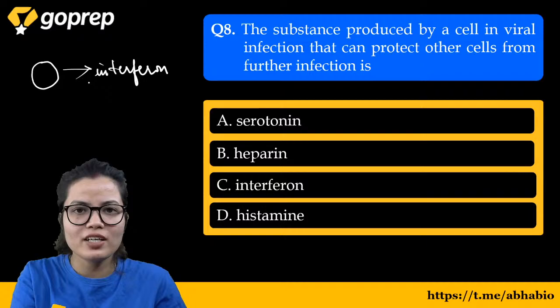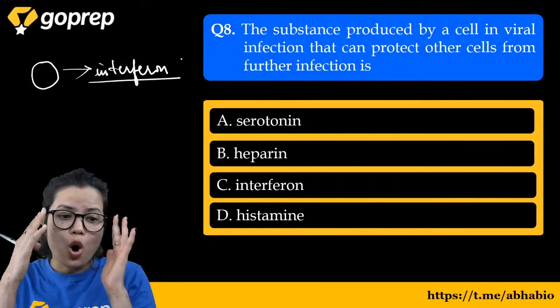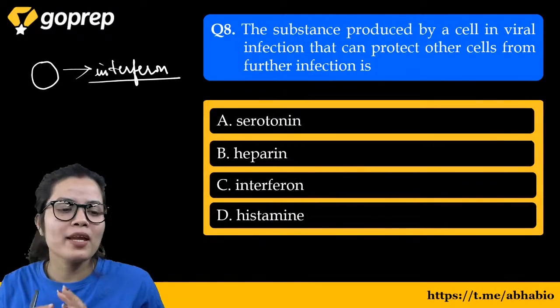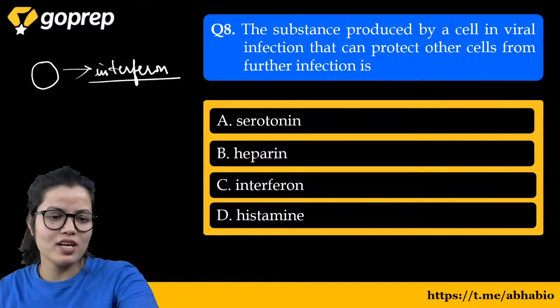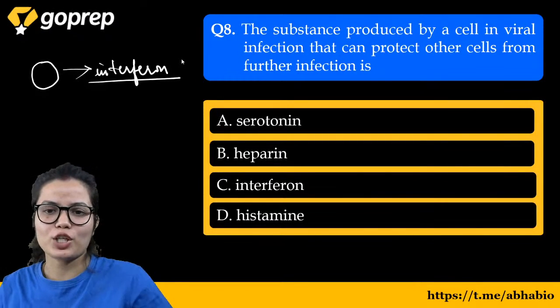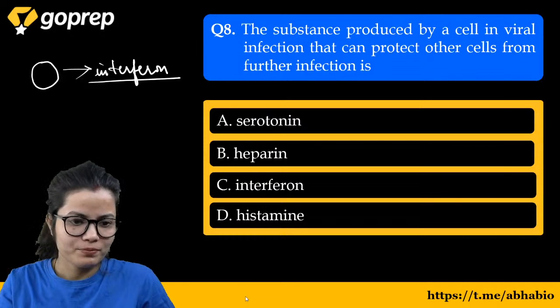It will produce interferon so that all other cells remain protected. बाकी के सारे cells को protect किया जा सके वायरस के इन्फेक्शन से। ओके